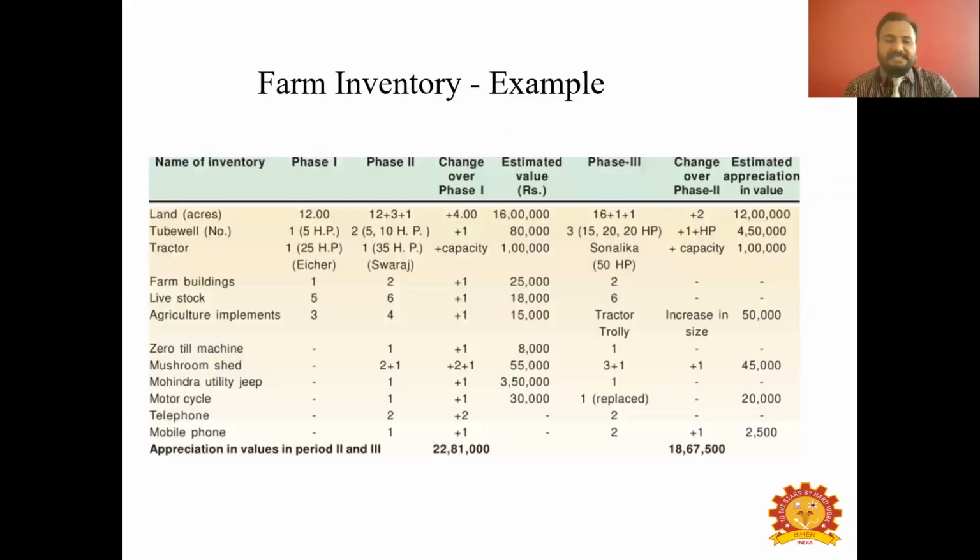This is just a hypothetical farm inventory given here for reference. You can see on the left side the names of the inventories, that is land in acres, tubules, etc. For different phases, these things are being used, and there may be any addition or deletion in these numbers, and the value may either increase or decrease. Sometimes the value of the land may increase. You can see appreciation in those assets.